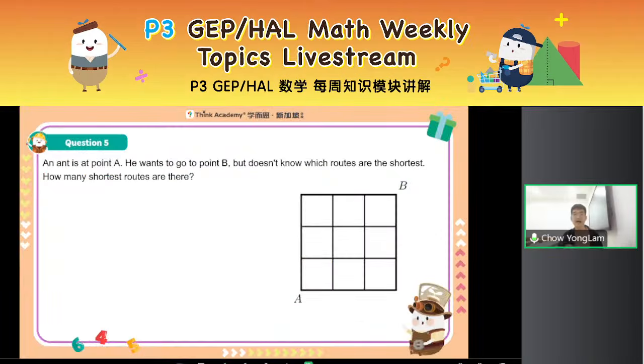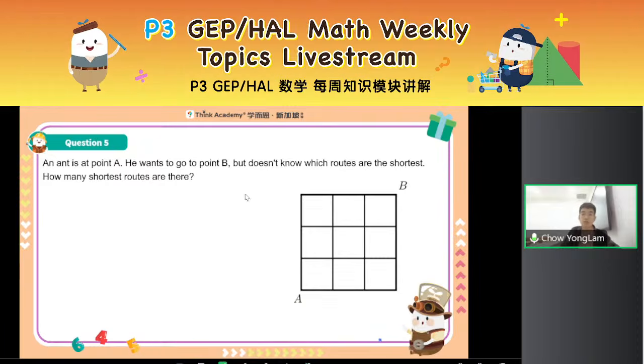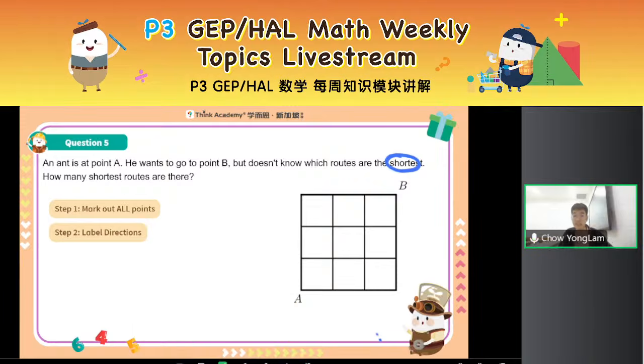Okay, so now the board gets bigger and bigger, and Ant is at point A. He wants to go to point B, but doesn't know which routes are the shortest. How many shortest routes are there? Right, so same thing, mark out all the points and label all the directions first. Right, the points are pretty easy, it's just your intersection.